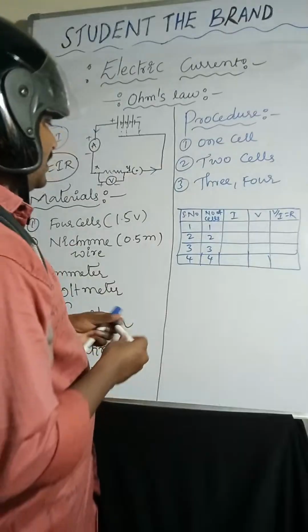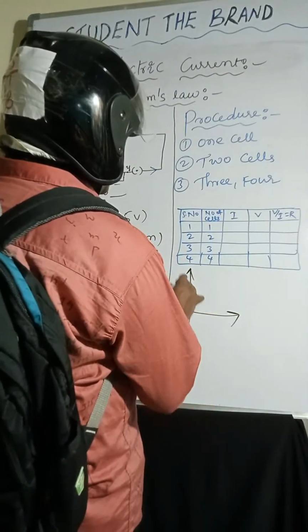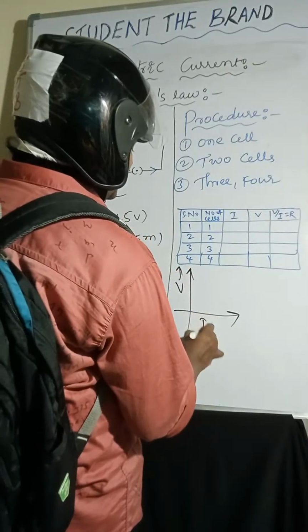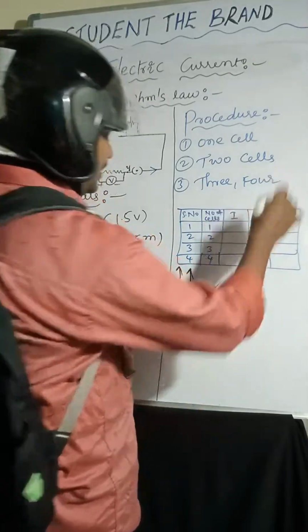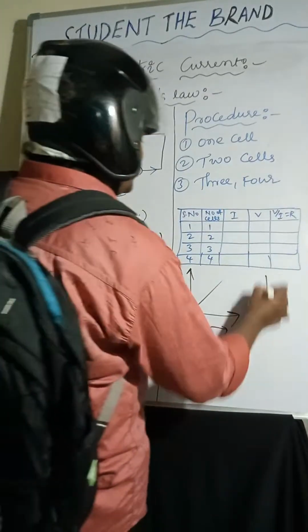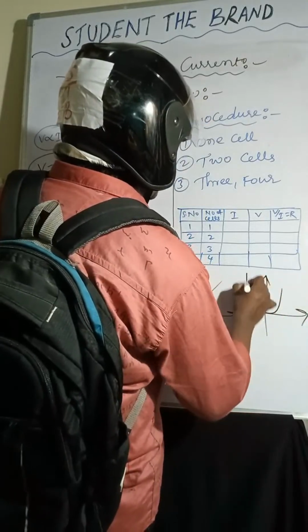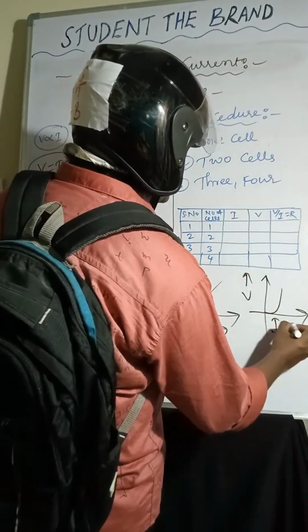Draw the graph for V and I, with V on the y-axis and I on the x-axis. The graph is linear for ohmic conductors. The graph is curved for non-ohmic conductors.